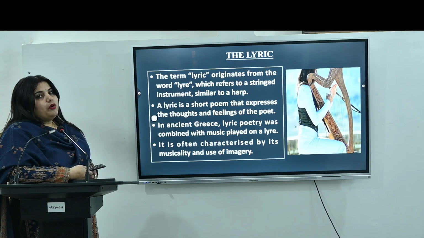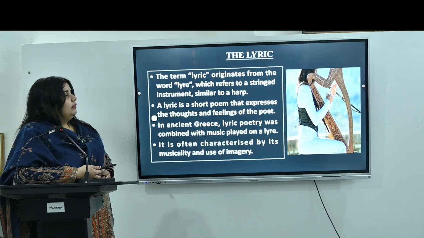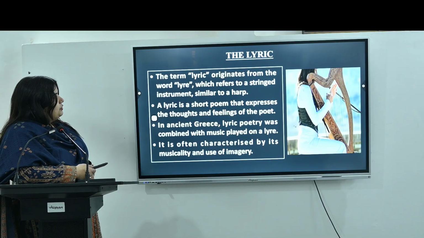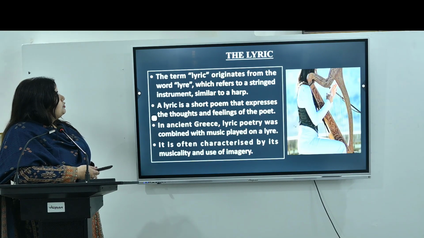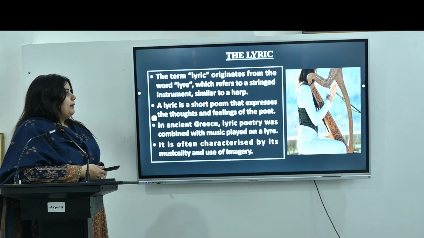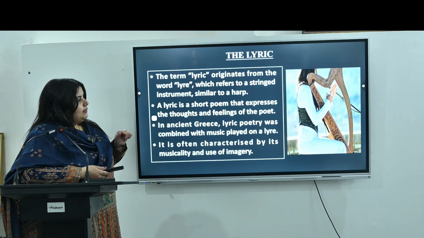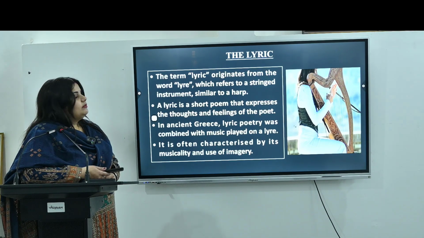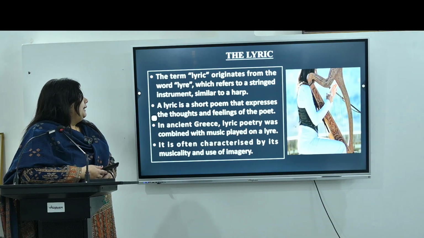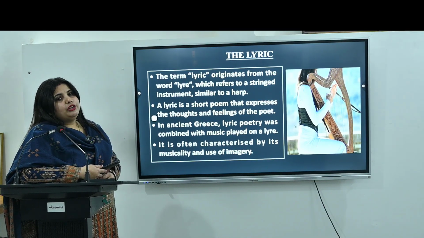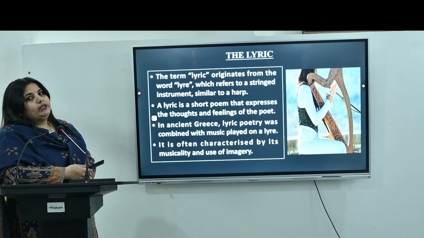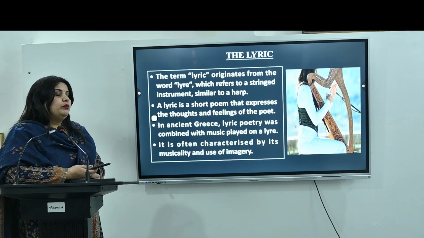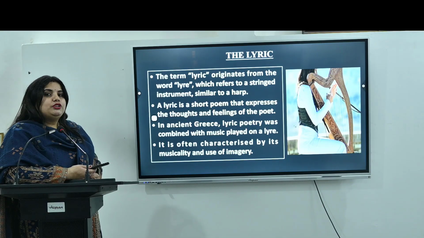So now we have the other form, which is known as the lyric. You can see there is an instrument, a lyre, there. The term lyric originates from the word lyre, which refers to a stringed instrument similar to a harp. As you can see in the image, there is an instrument and there are strings on that particular instrument, and it is very similar to a harp. It is a short poem. The very prominent feature of lyric is that it is a very short, melodious poem which reveals the thoughts and feelings, the ideas of the poet, what is going on in his mind, in a very short form.